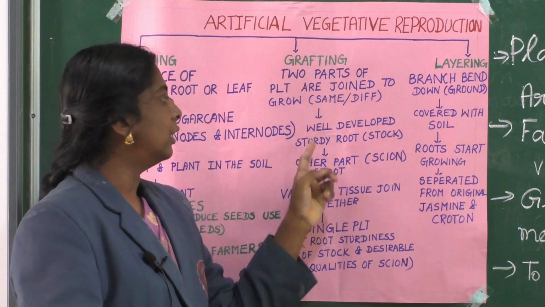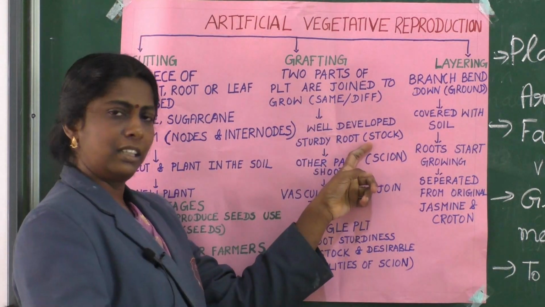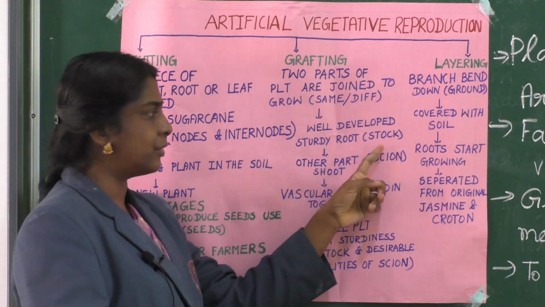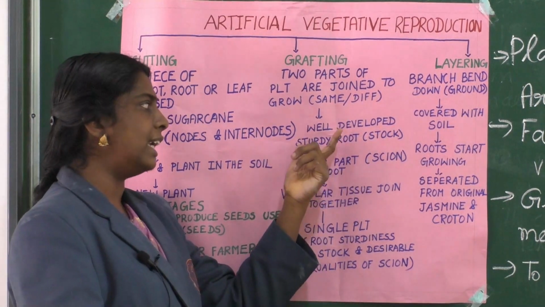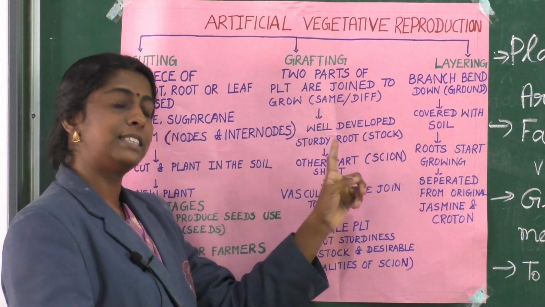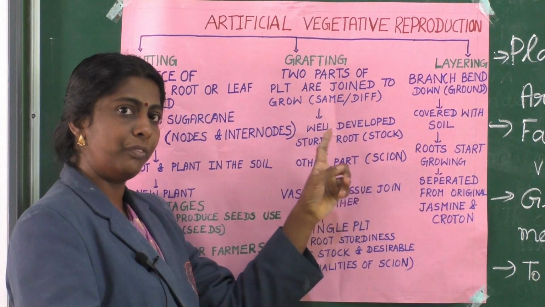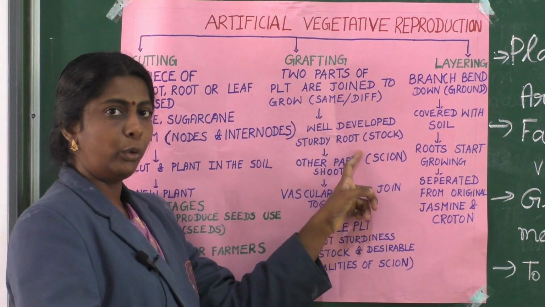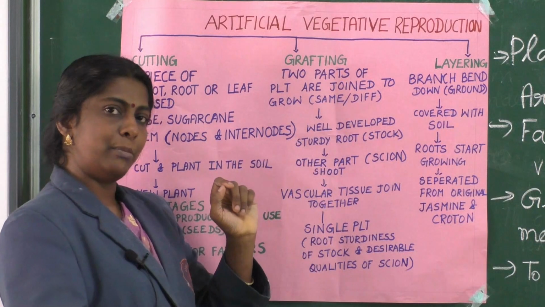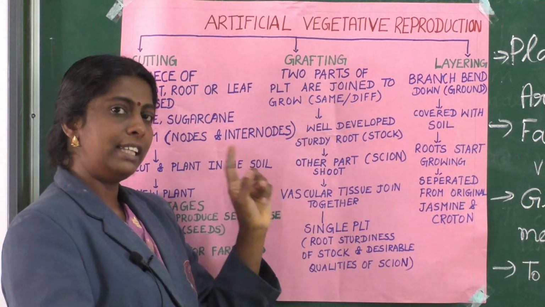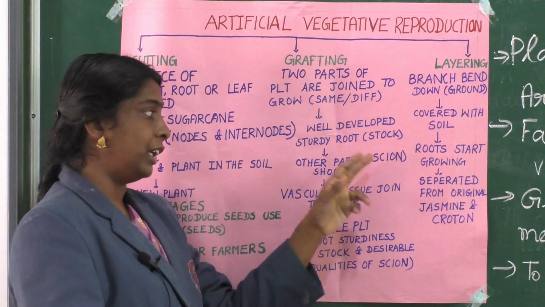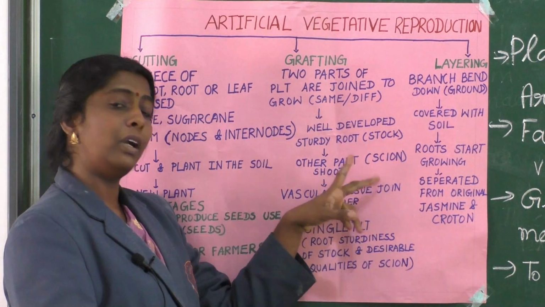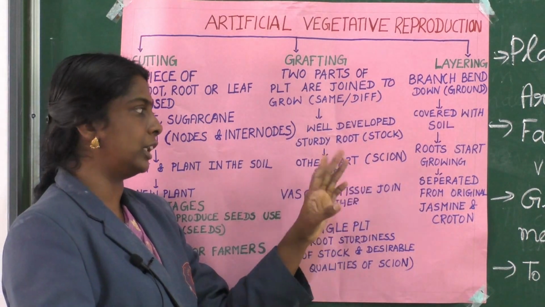Yes. Now, the first part is said to be a stalk. The first part we call a stalk, which has a well developed, sturdy, tough root. So we take the stalk from one plant, and we can choose the second part from a different plant, or also from the same plant, that doesn't matter.